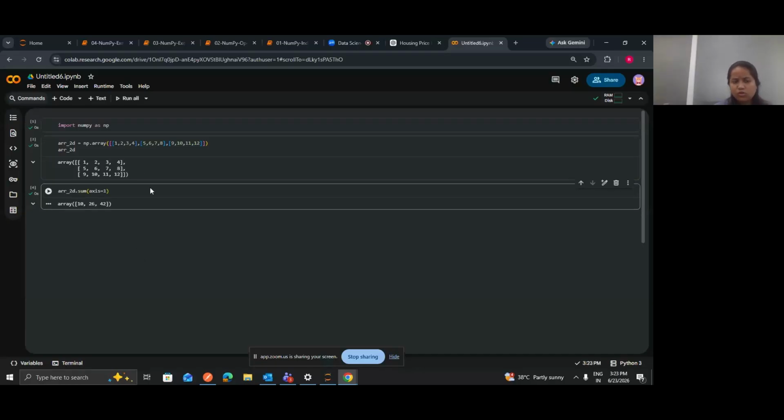Why? Because we have three rows, and the sum of the first row is 10, the sum of the second row is 26, and the sum of the third row is 42. So this is the use of axis. Whenever you work with data and want to perform some vertical operation, you can pass axis equal to 0, and if you want to perform some operation horizontally, you can pass axis as 1.